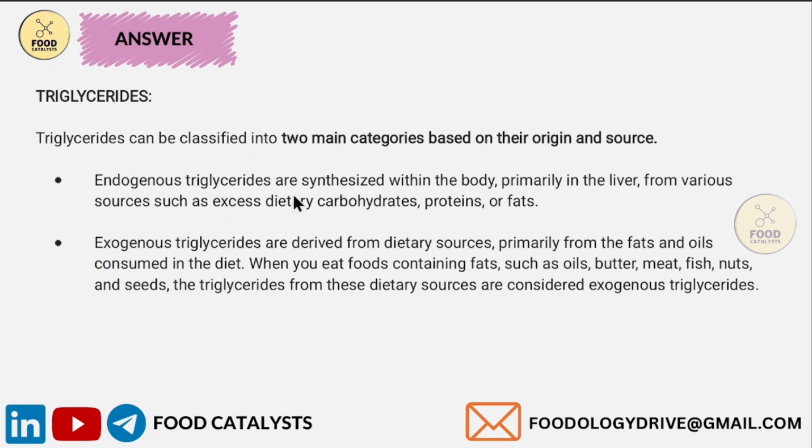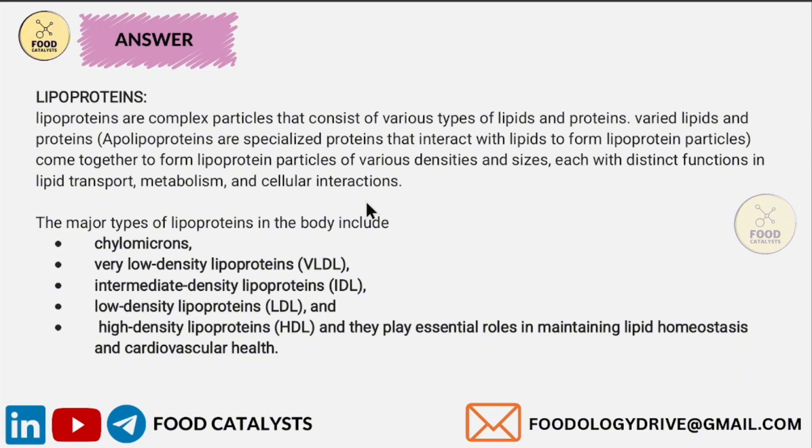So through endogenous metabolism, once lipids, either triglycerides or cholesterol, are synthesized in the liver, they will pass through a series of steps which involves lipid assembly, protein incorporation and a maturation process. After this process, a new particle is created, which is nothing but lipoproteins. Lipoproteins are complex particles that consist of various types of lipids and proteins. If there are varied lipids and varied proteins, then various types of lipoproteins will be there.